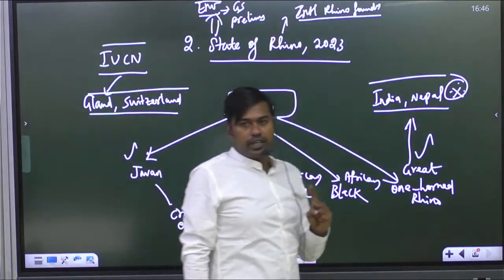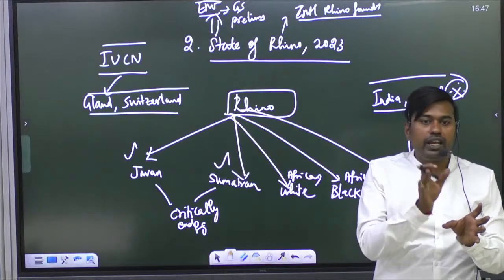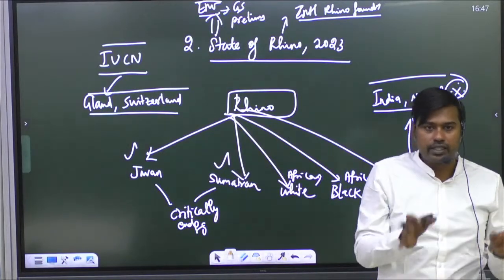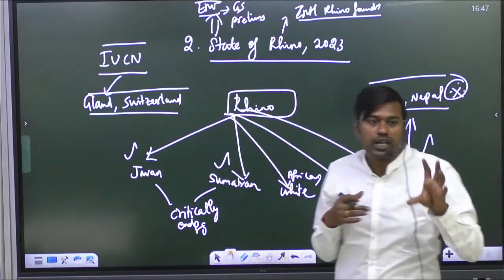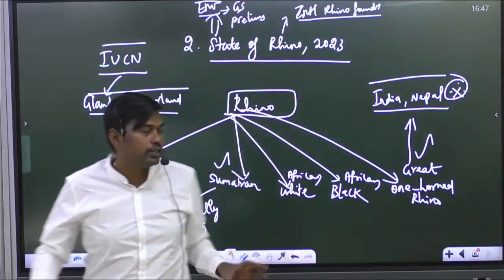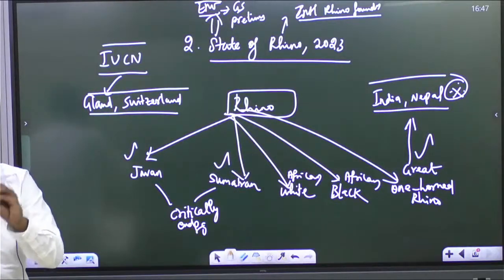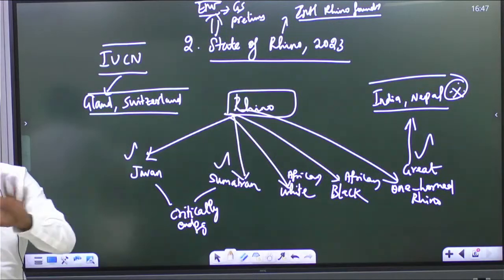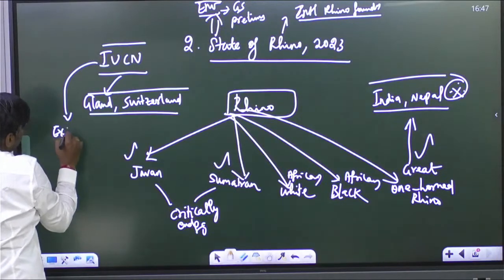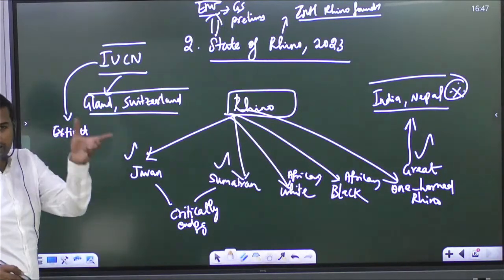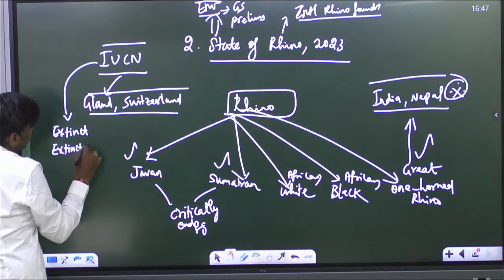This organization does research. Its main objective is to protect nature, plants and animals. It also comes out with various reports, analysis and research. In that, it tries to classify the animals which have a decrease in population in the world into various categories, such as extinct. Kindly write it. Later you will study about this in environment also. So extinct in the wild.